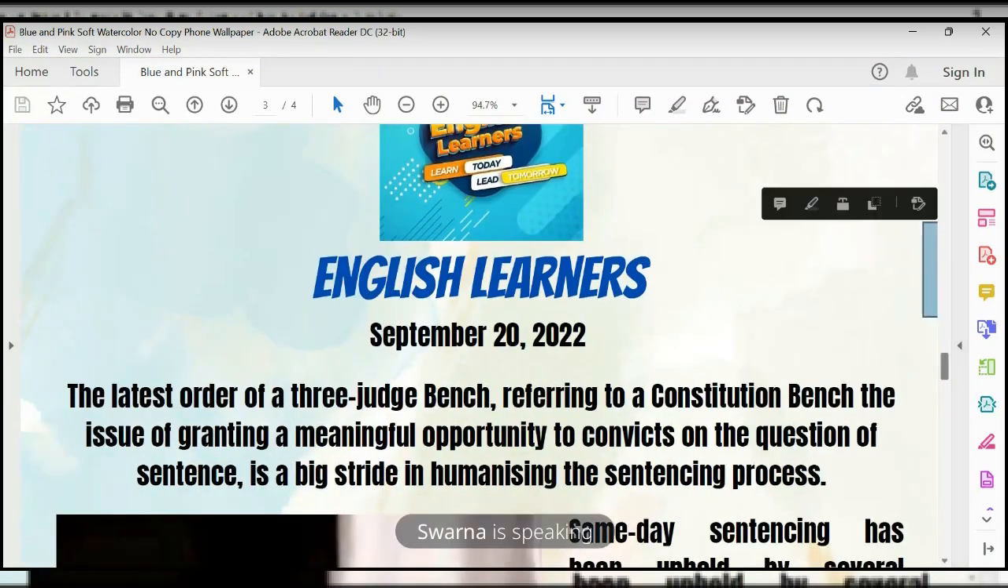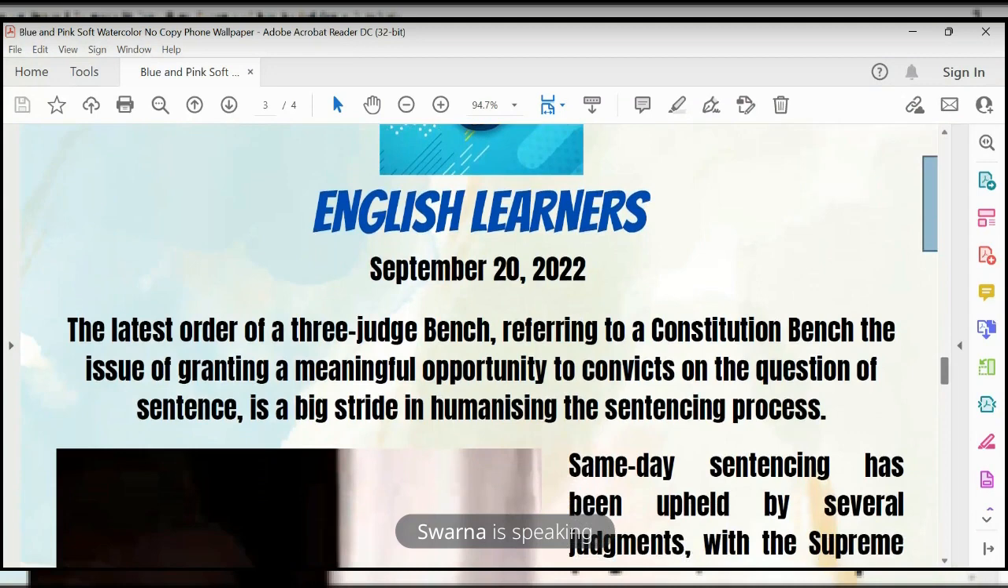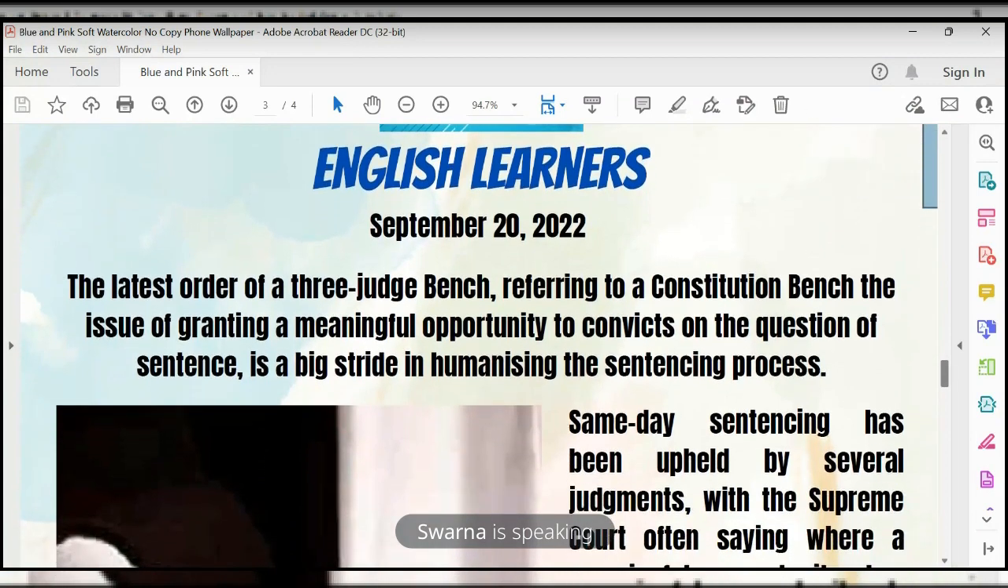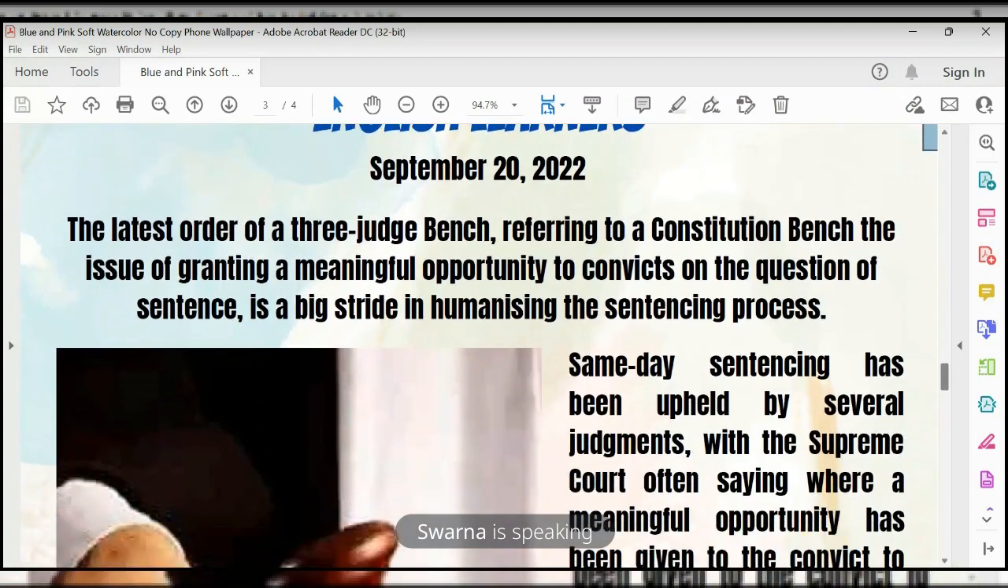The latest order of the three-judge bench, referring to the Constitution bench the issue of granting a meaningful opportunity to convicts on the question of sentence, is a big stride in humanizing the sentencing process. The latest order of the three-judge bench. The three-judge bench is the main bench, and the Constitution bench is regarded as a secondary bench.